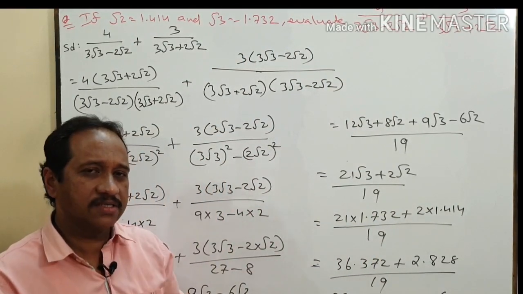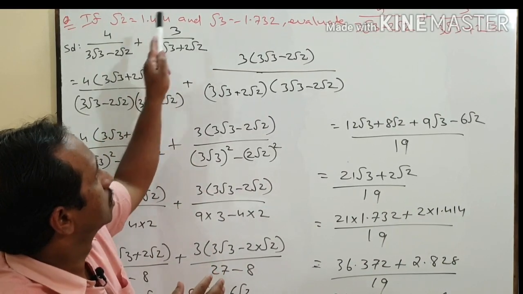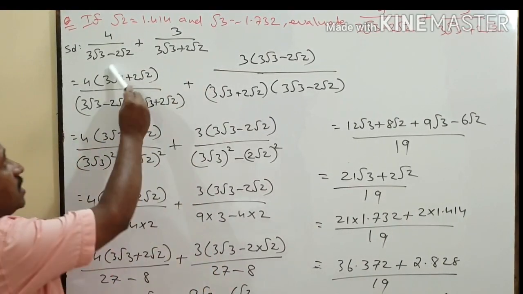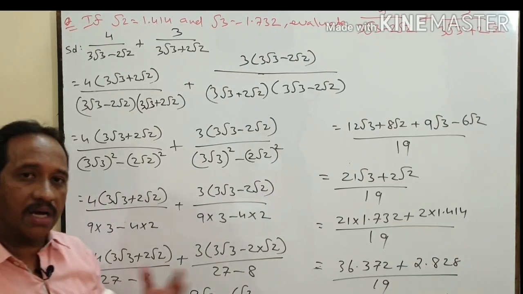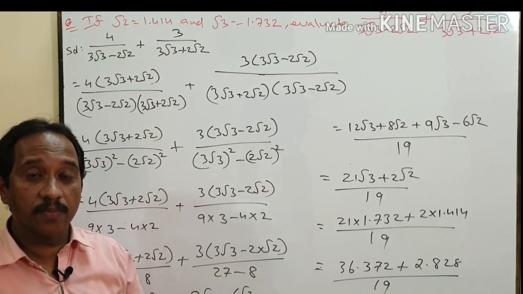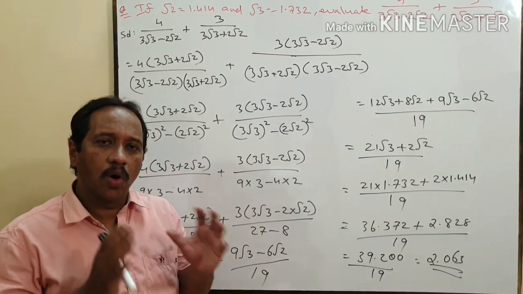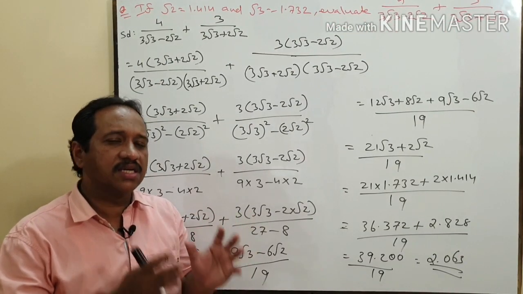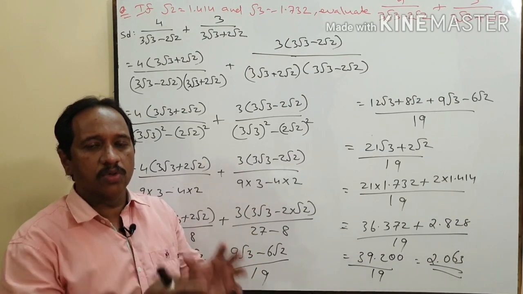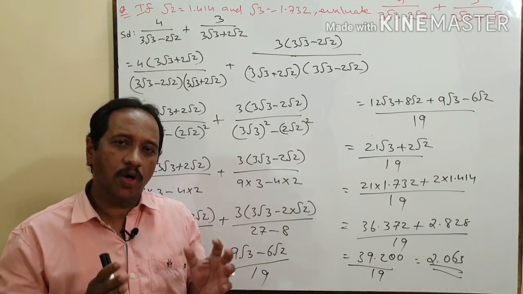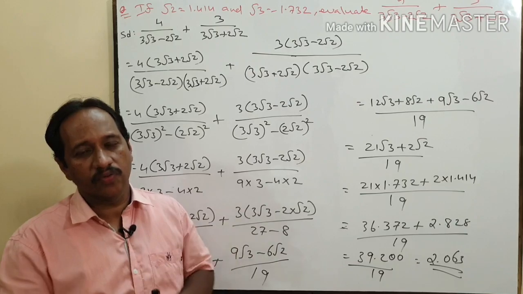Suppose a student substitutes the values of root 2 and root 3 at the very first step, what happens? The calculation will become more complicated and difficult. So always remember to rationalize the denominator before you do any calculation. I hope now you can do this kind of questions also.